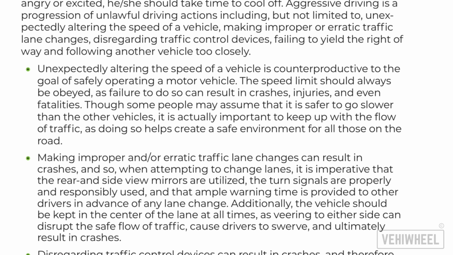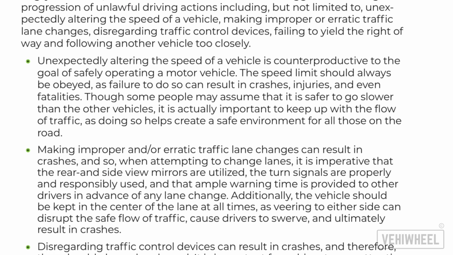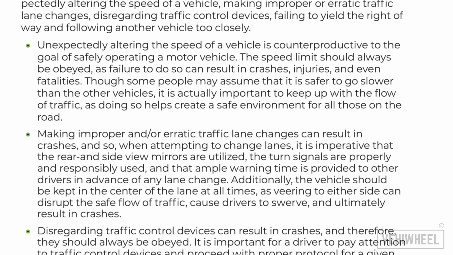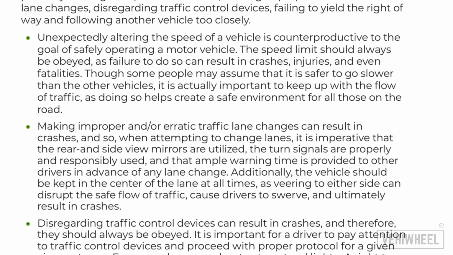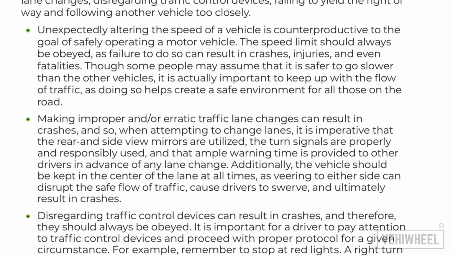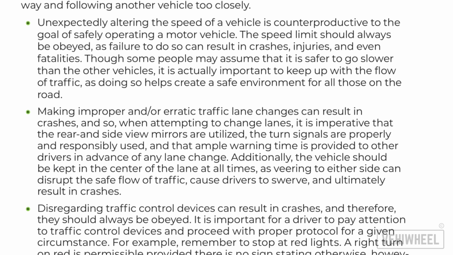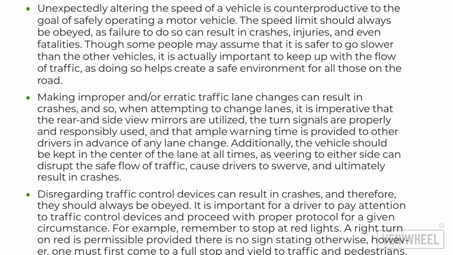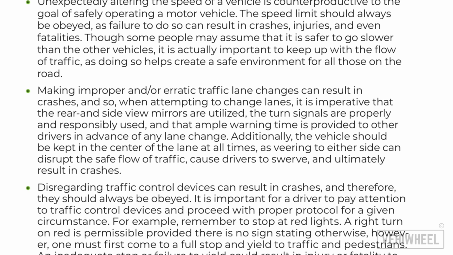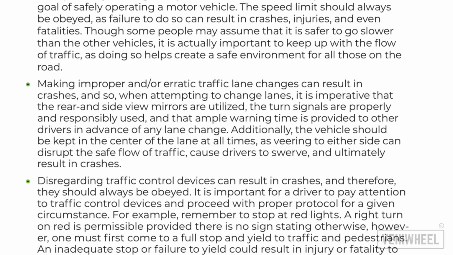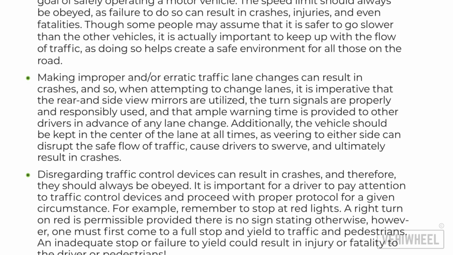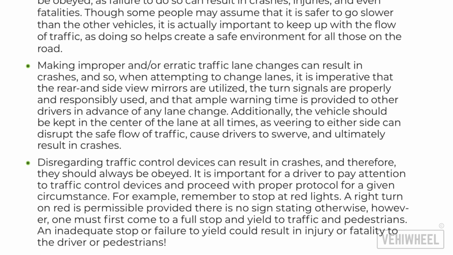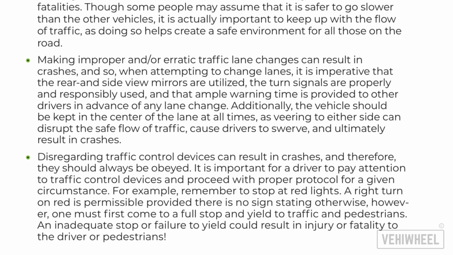Making improper or erratic traffic lane changes can result in crashes. And so, when attempting to change lanes, it is imperative that the rear and side view mirrors are utilized, the turn signals are properly and responsibly used, and that ample warning time is provided to other drivers in advance of any lane change. Additionally, the vehicle should be kept in the center of the lane at all times, as veering to either side can disrupt the safe flow of traffic, cause drivers to swerve, and ultimately result in crashes.